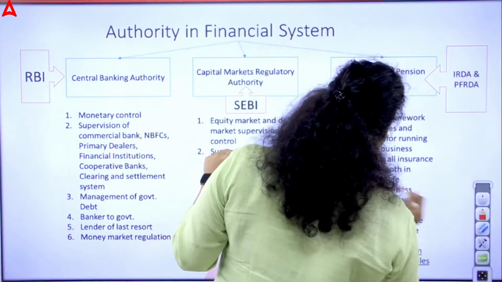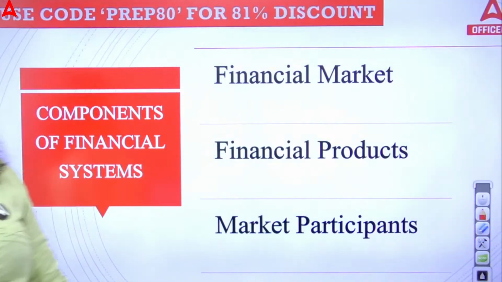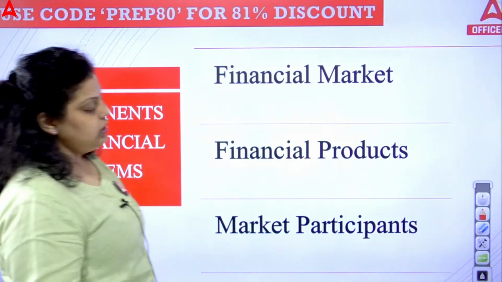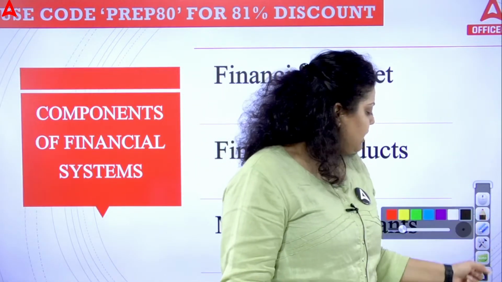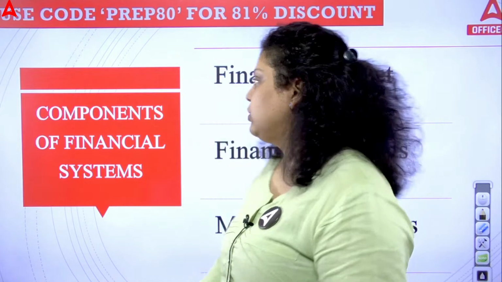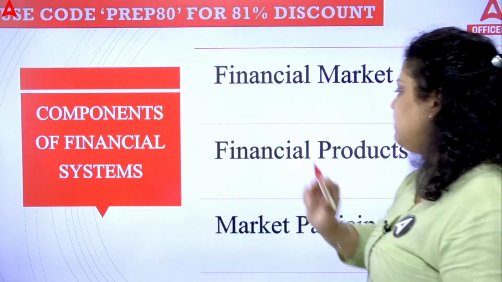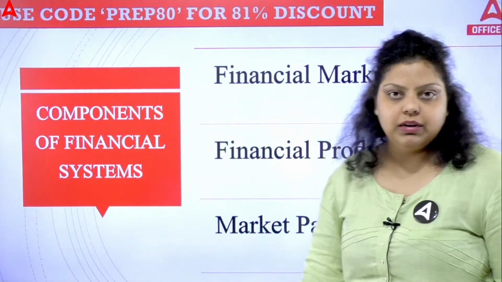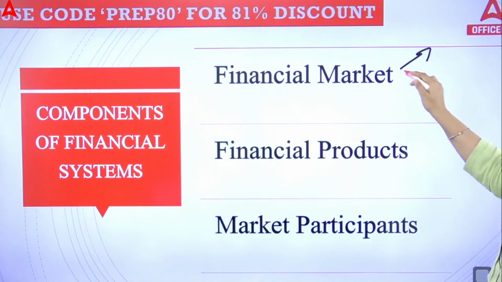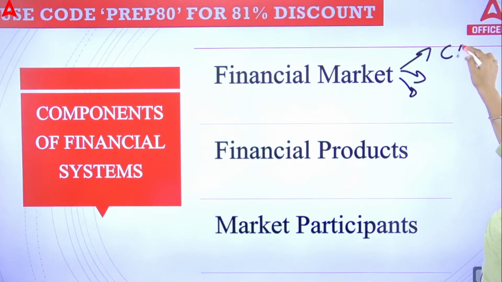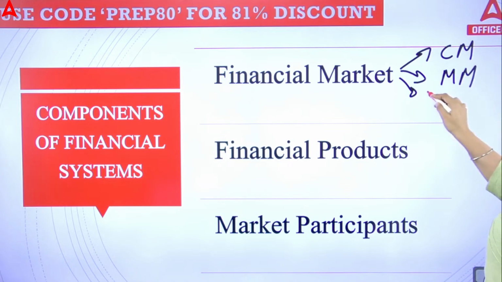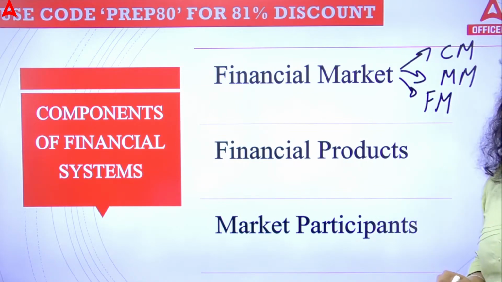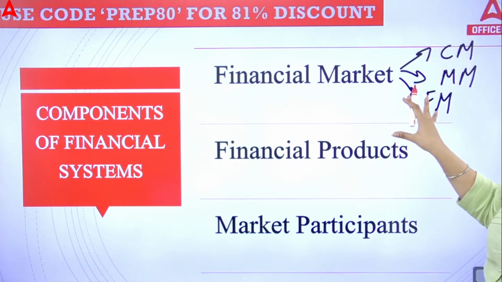Now, after this, if we talk about the components of your financial system, the financial system has three components. First, we have the financial market. Second, we have the financial product. Third, we have the market participant. Financial markets are of three types, that is the capital market, the money market, and the forex market. The debt market is a part of your capital market, right?